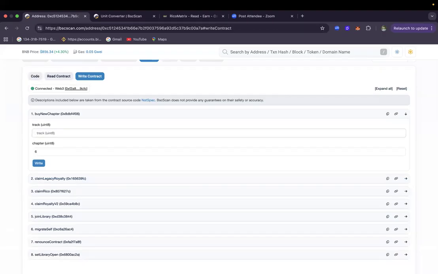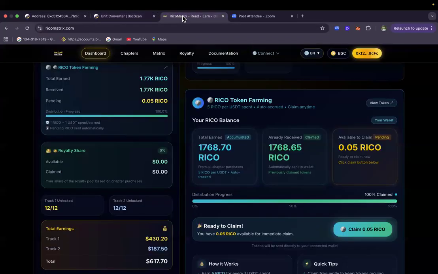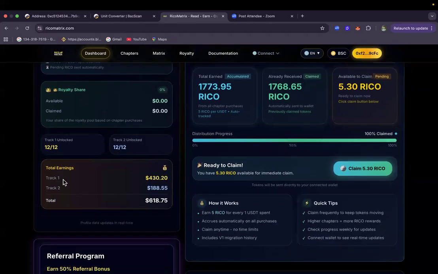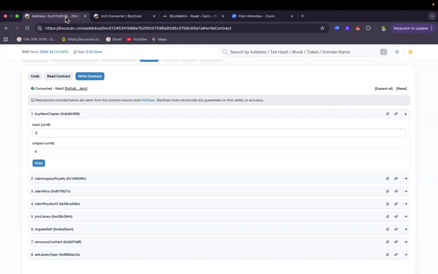I want you to understand something. You cannot come and say X3. It is not possible. Just come and say 1, which is track 1. That's why even on the website here, you can see track 1. That is just what it's saying. Track, then 1. Track 2.